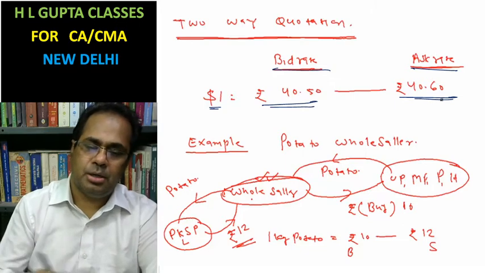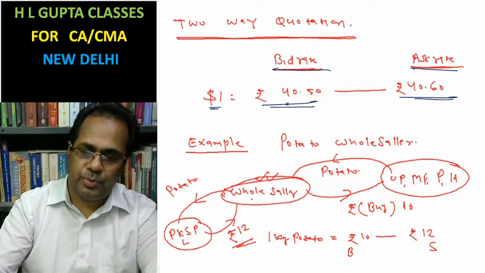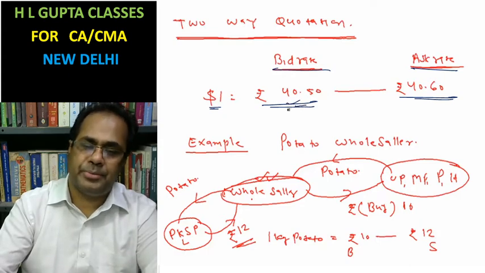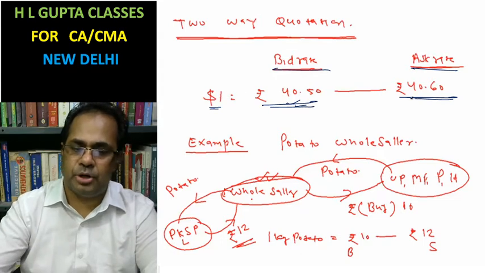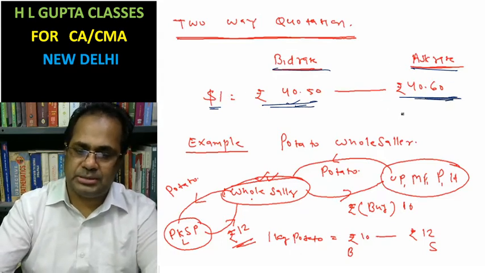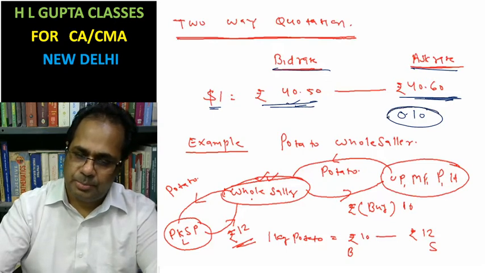It means the bank will buy dollar at 40.50 and the bank will sell dollar at 40.60. The difference between these, 0.10, is said to be the spread, and this is the bank margin.